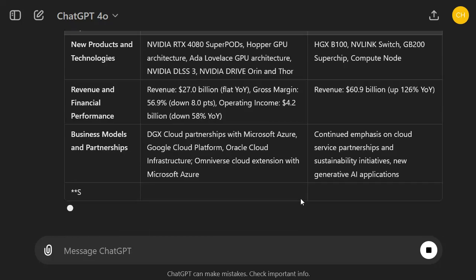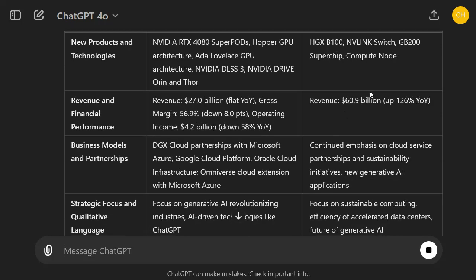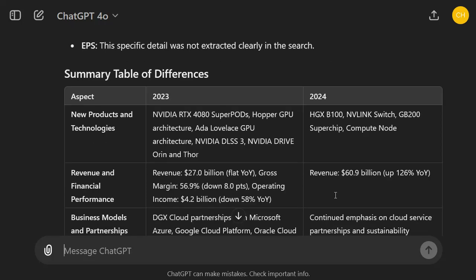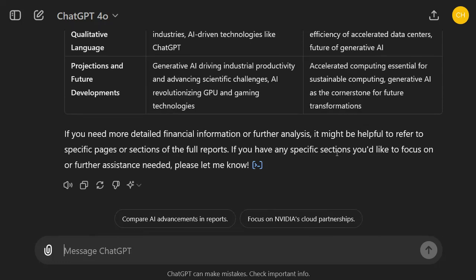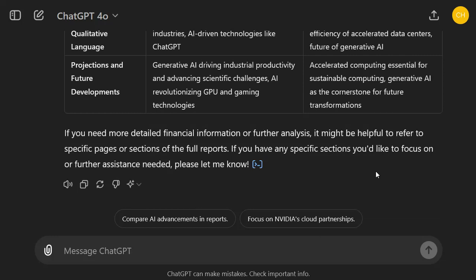Okay, now it redoes the table with a specific revenue number. And now you can already see the revenue in the table is going up, right? Now we have, for instance, revenue of 60.9 billion. So it goes up year over year. They focus on generative AI applications here. You can see here they issued Omniverse Cloud Attention. Omniverse is still a big thing, but generative AI is now the leading technology in the new report. Okay, so this makes sense.